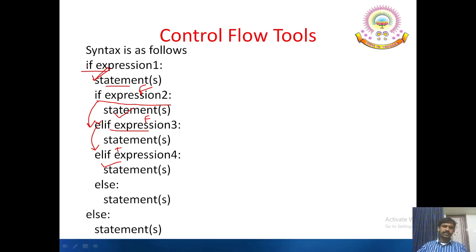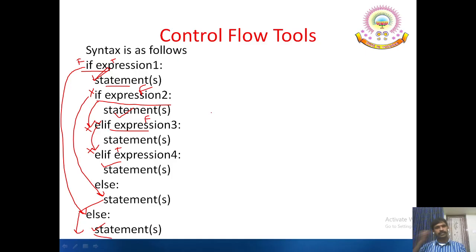So if this condition is false, for example, if this first expression 1 is false, then it directly jumps to the outer else statement, which executes these statements. Similarly, if this expression is true and this expression is false, this expression is false, and this expression is also false, then control directly goes to the else part inside the if statement and the control comes out to the normal sequence. This is how we have used it in C programming.